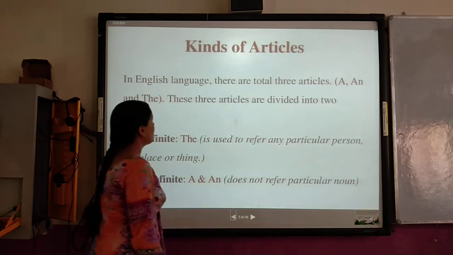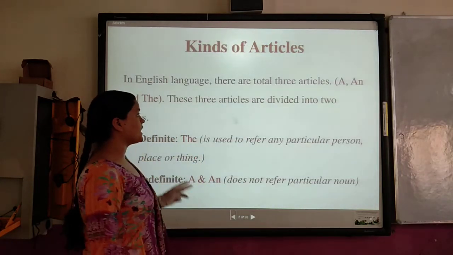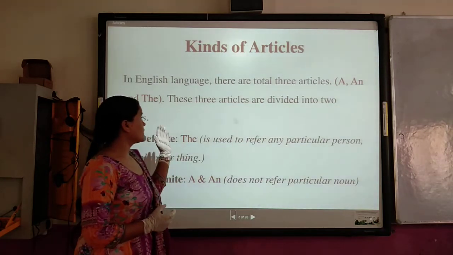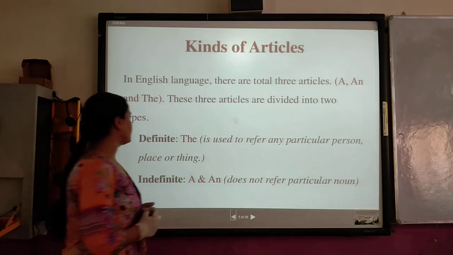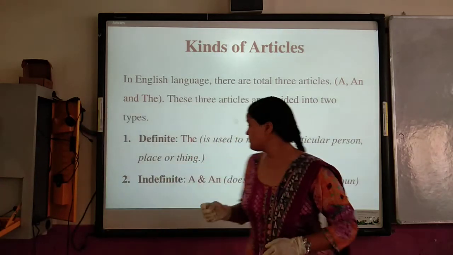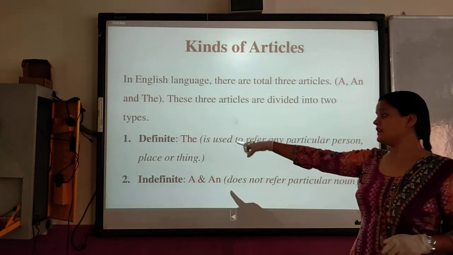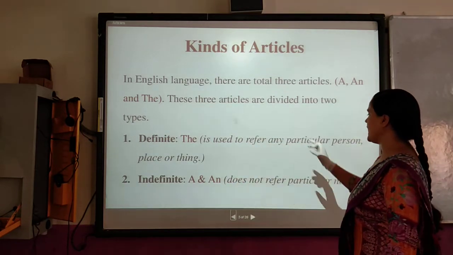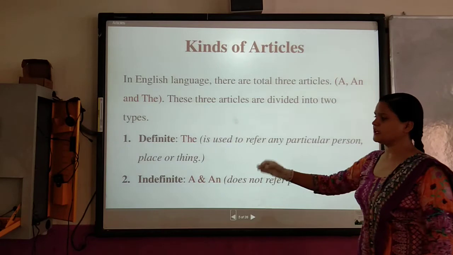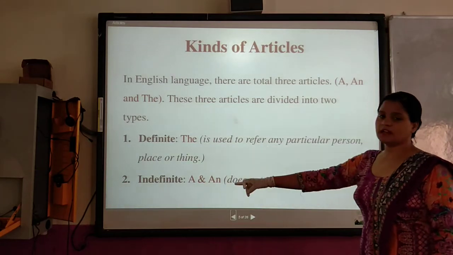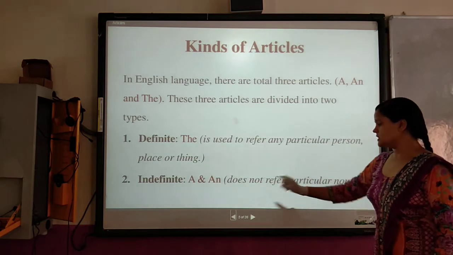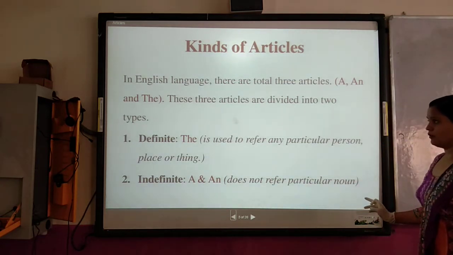Kinds of articles. In the English language, there are a total of 3 articles: a, an, and the. These 3 articles are divided into 2 types. First one is the definite article. The definite article is the, used to refer to any particular person, place or thing. The indefinite articles a and an do not refer to a particular noun.